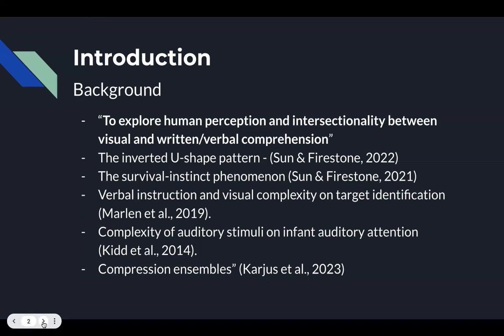Several studies have shown significant evidence in support of high and low complexity visual stimuli being more challenging to comprehend than medium complexity. In 2019, Marlin and his team manipulated the ambiguity of verbal instructions in visual complexity on target identification. They found that participants were much slower at identifying the correct high complexity visual targets. While this did not suggest an inverted U relationship explicitly, it showcased that high complexity doesn't equate a high response